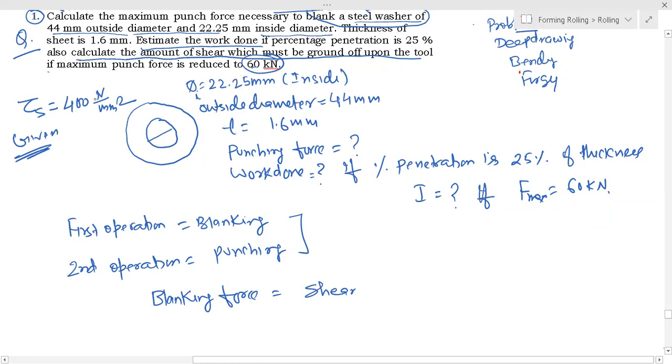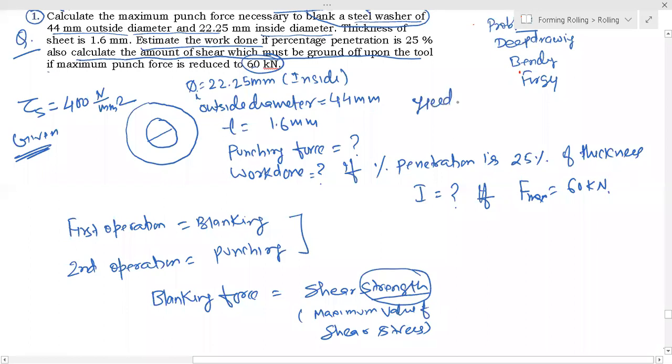When we use the word strength, that is the maximum value of shear stress. Like one is yield strength, or ultimate strength, meaning the stress when it changes to a maximum value, we call it strength.